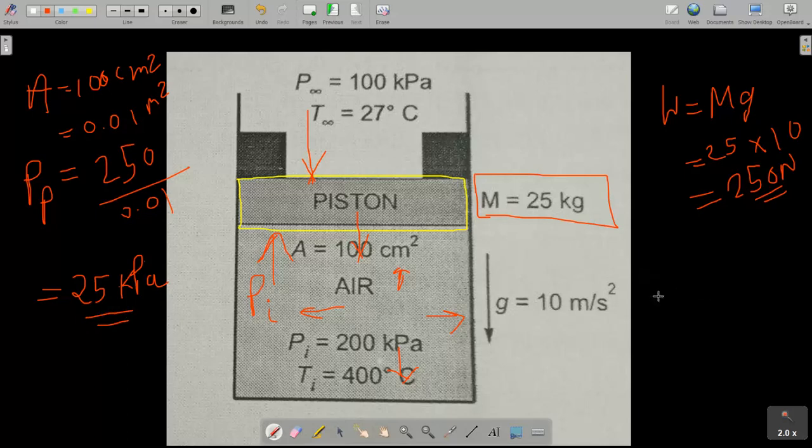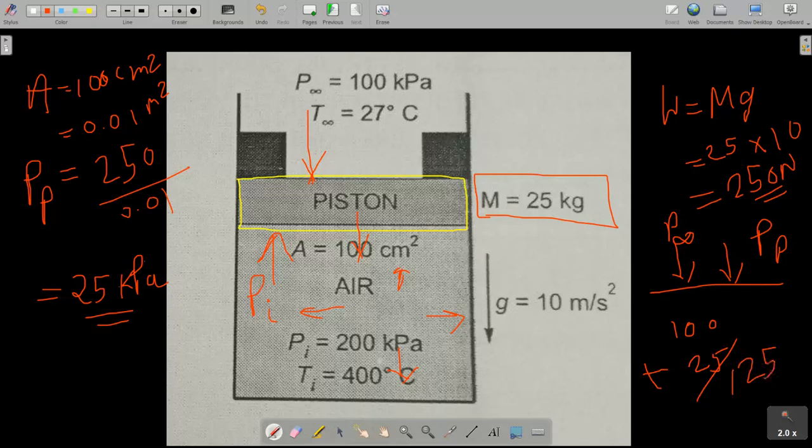So if you draw the pressure balance here, atmospheric pressure acts downward, P atmospheric, and the pressure due to the weight of the piston is also acting downward. So what is the total pressure acting downward? 100 kilopascal plus 25 kilopascal. That means the total downward pressure is 125 kilopascal, but the pressure inside the air is 200 kilopascal.